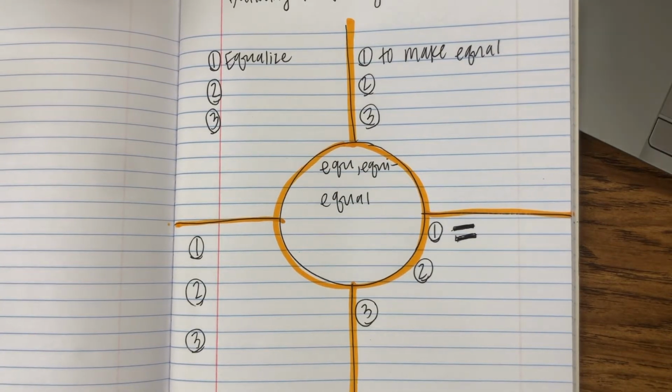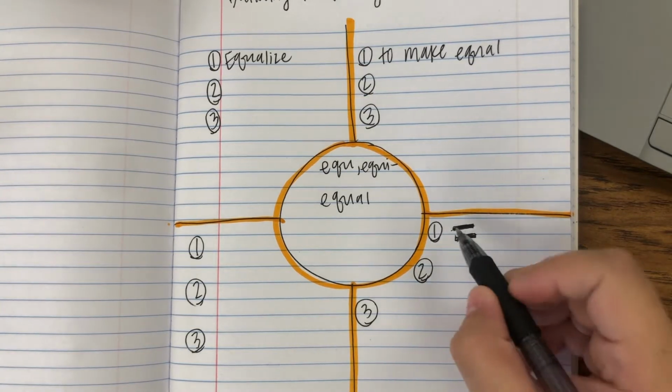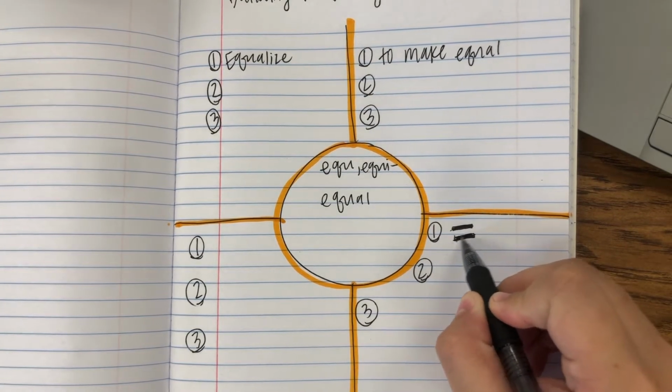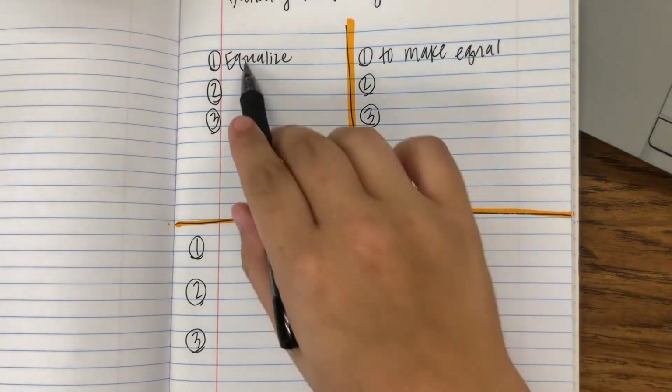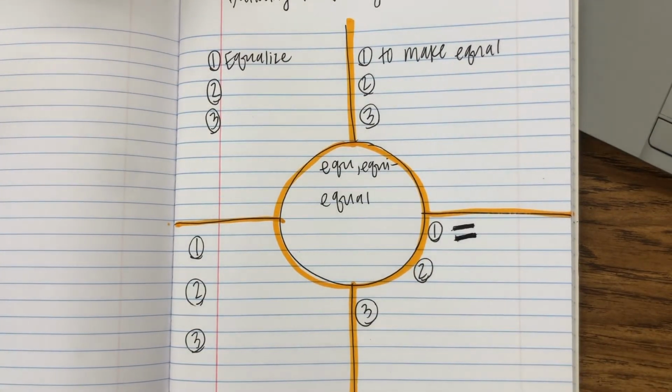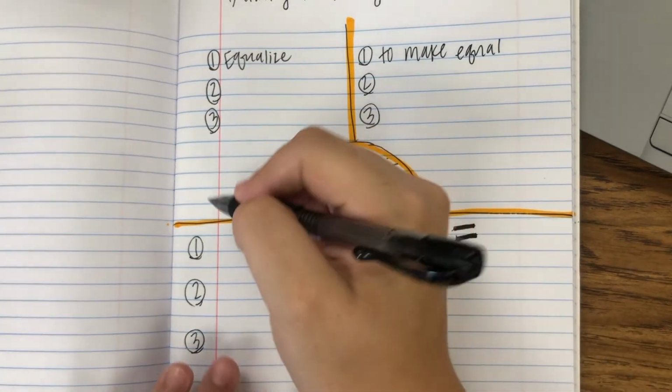And for my picture, I drew an equal sign. So if you have a more creative picture, you can totally draw that, but that's just the picture that I imagined for this word, equalize, okay? And then for my sentence, let's see.